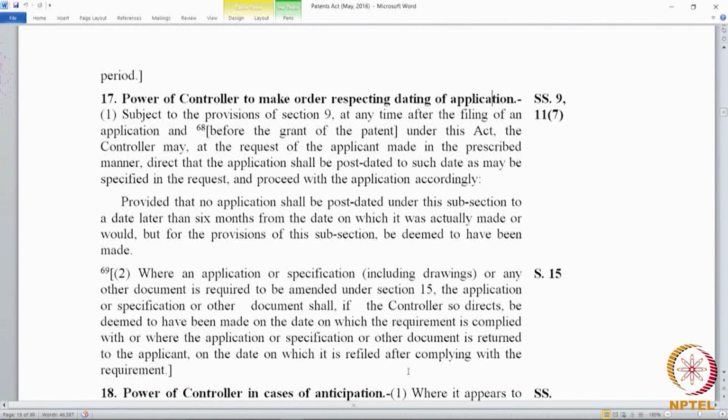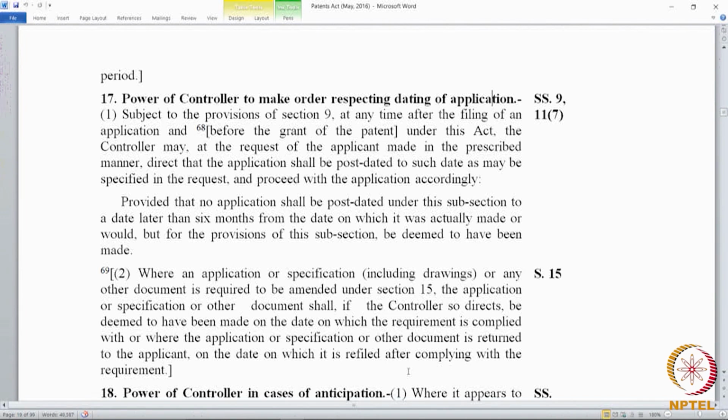Assume that the invention is disclosed earlier, but based on the objections, another part of the invention is for the first time included based on the controller's objections. So, that part, what was included based on the controller's objection, that disclosure happened for the first time. You cannot now claim an earlier priority on that. So, that disclosure, when you put into the patent office, it gets the priority date from there on.